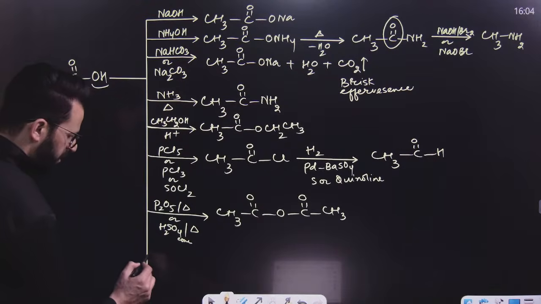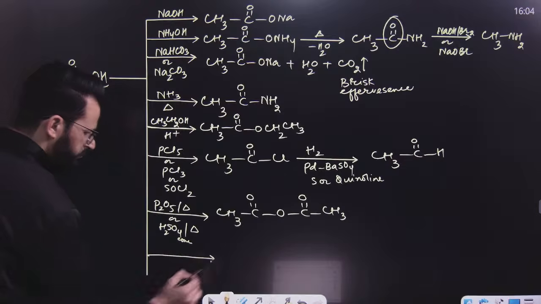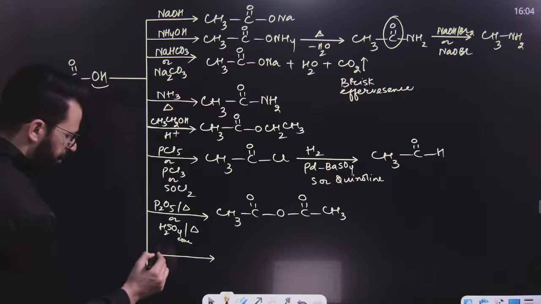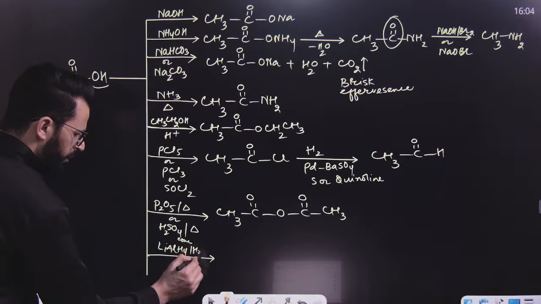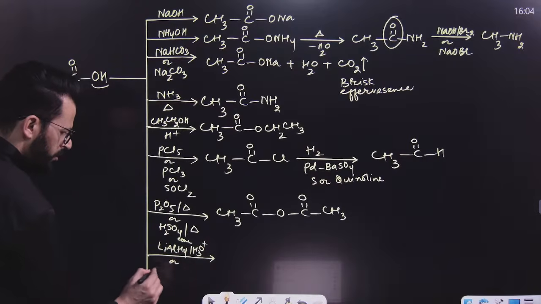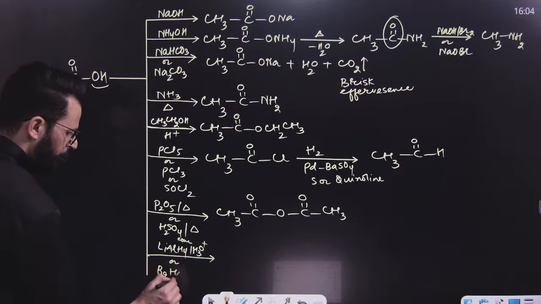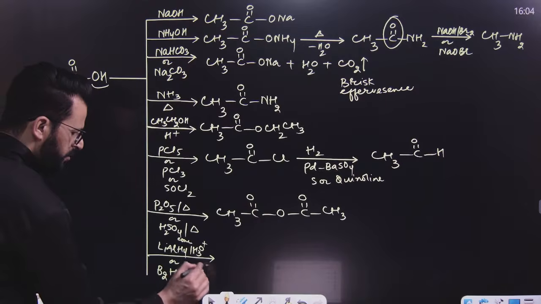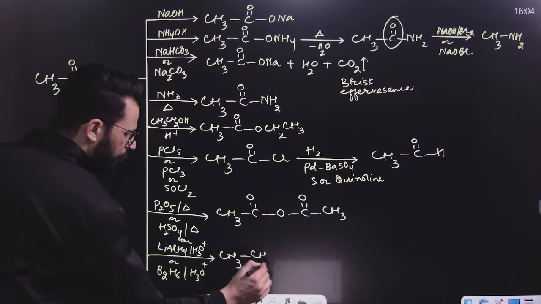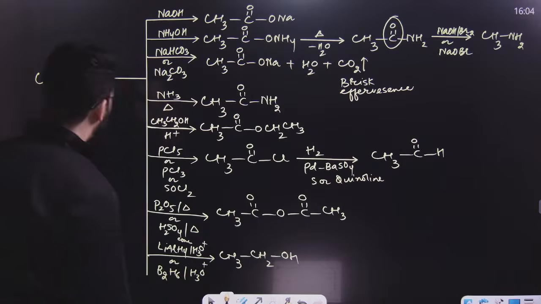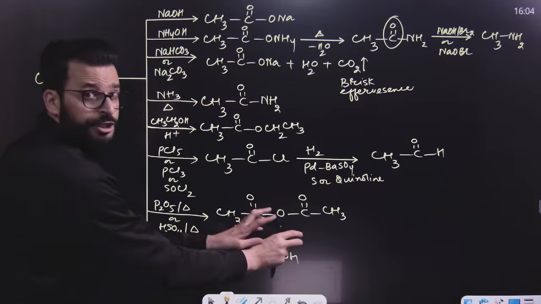Have a look. After that, you can simply reduce this by using lithium aluminium hydride followed by hydrolysis, or diborane followed by hydrolysis. Then it will result in the formation of CH3CH2OH. So, carboxylic acids can be converted to alcohol as well.